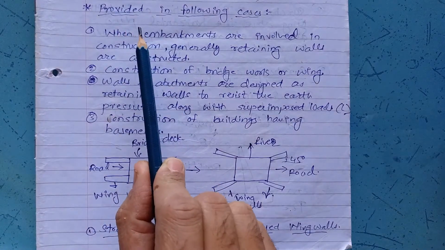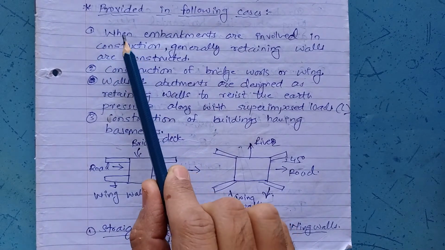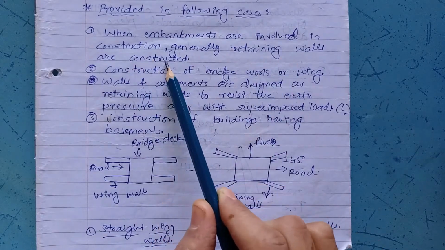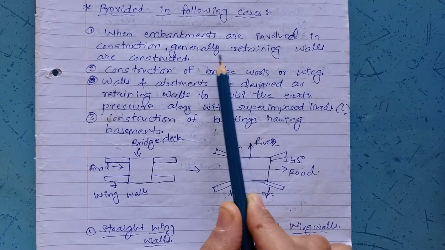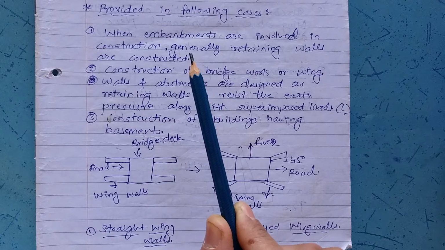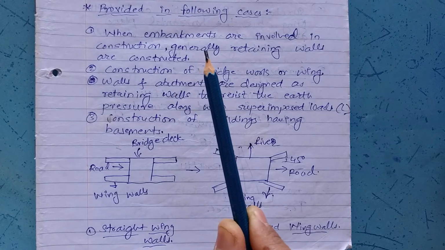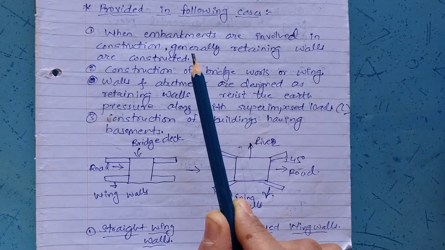Now, backfill is provided in the following cases. These are the cases when backfill is provided. When embankments are involved in construction, generally retaining walls are constructed. In construction activity, when embankments are required, retaining walls are constructed. Basically, you may see a retaining wall is constructed when a basement is to be provided for an upcoming building structure. When excavation is done and basement parking or basement construction activity is to be carried out, then a retaining wall is provided surrounding it so as to retain the earth.